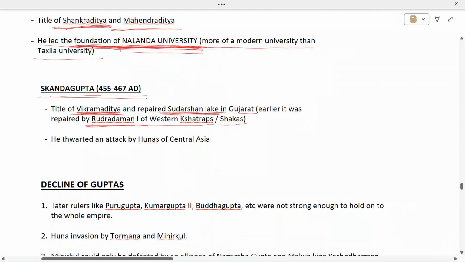And during his time period, there was an attack by Hunas of Central Asia, whom he thwarted bravely. But the might of the Gupta Empire was on a decline because it was at its climax during the time of Chandragupta II, and after that it slowly began to decline. And Skandagupta was the last great ruler, after whom the might of the Gupta Empire declined gradually.